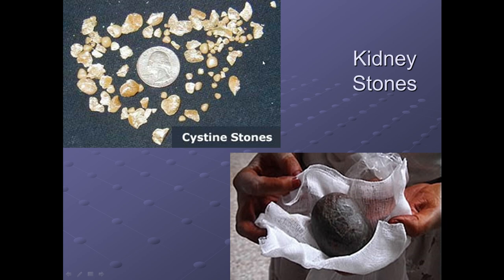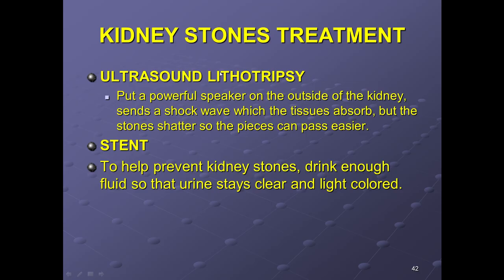Yes, you can't forget about the stones. The stones of the kidney. This is the big stone. These are the various stones of the kidney. So what can be done if there are stones? The treatment is lithotripsy, which is ultrasound guided. A powerful speaker on the outside of the kidney is used, which sends a shock wave that the tissue absorbs, but the stones shatter, so that the pieces can pass through the pelvis and ureter and come out in the urine. Or sometimes they put in a stent also.